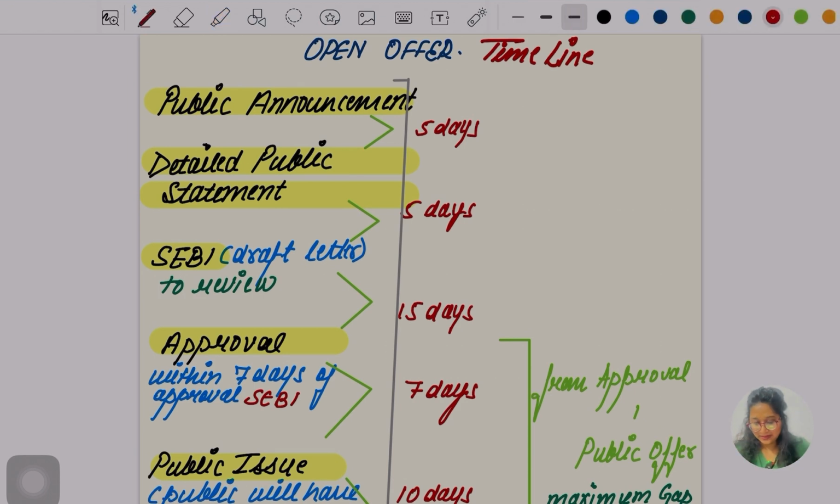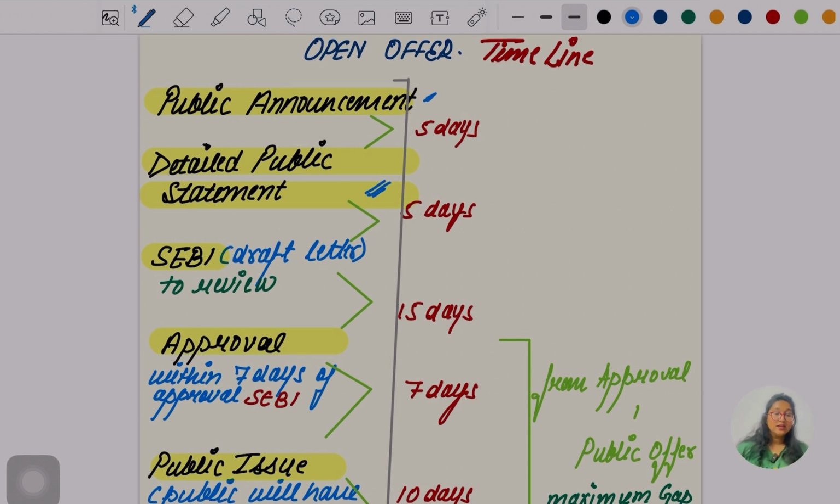Let's read a little more till then, okay. So once this open offer is done, then the public announcement is to be made, okay. Then within 5 days of the public announcement, the detailed public statement is to be released by the acquirer company, okay. Did you understand this much? First public announcement is to be done, then the detailed public statement is to be released within the 5 days, okay.